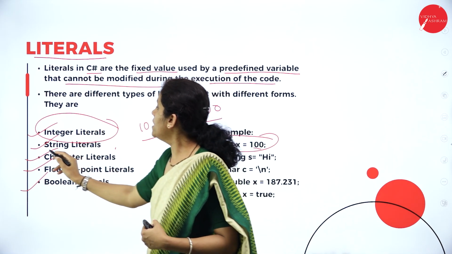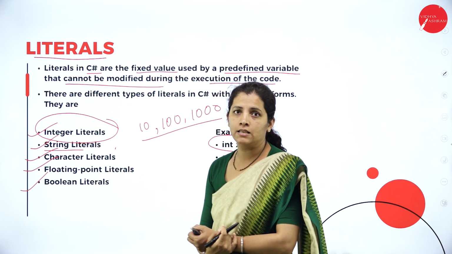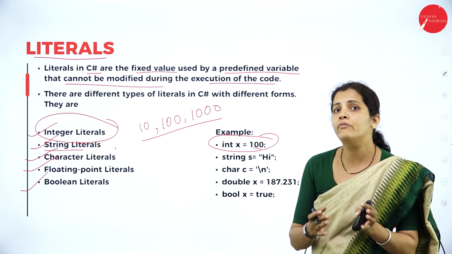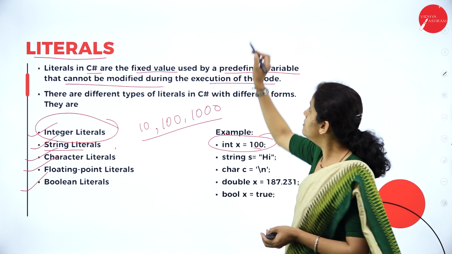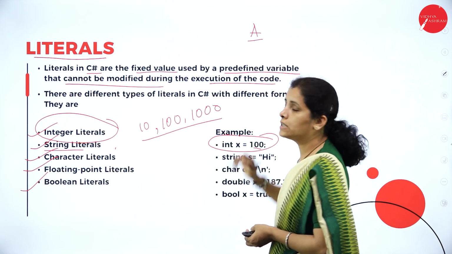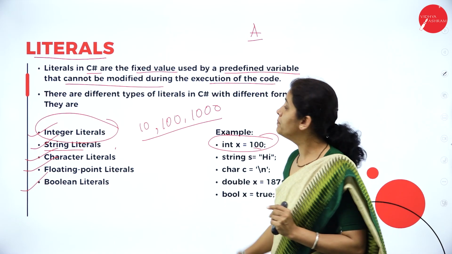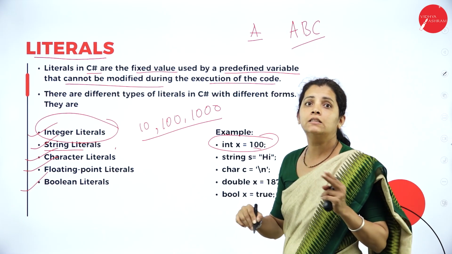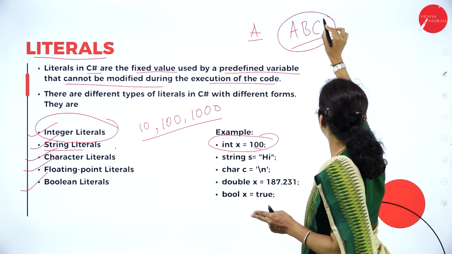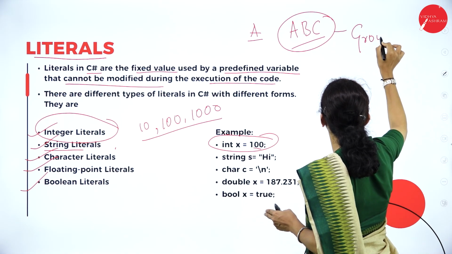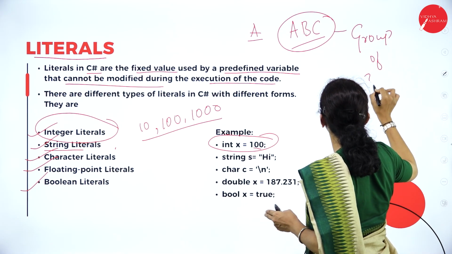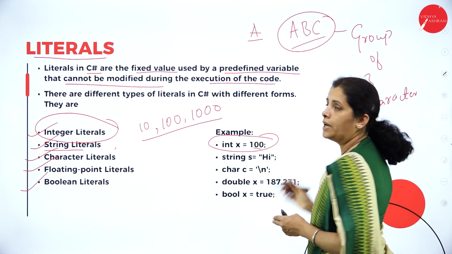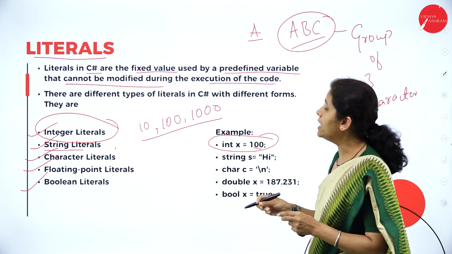Okay, fine. Then if I consider string literals. So what is string here? String is nothing but a group of characters. If I have A, how many characters do I have? Only one character. Fine. If I have A, B, C, how many characters? 3. So it is a group of 3 characters. So a group of characters is nothing but the string.